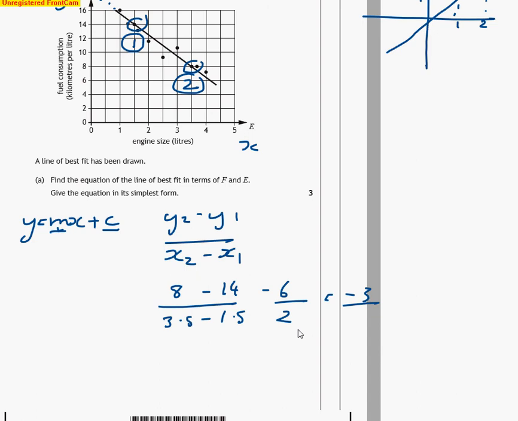Now to work out c, we just substitute a point back in here with our m. Okay, so let's take point 2, be nice and easy. Okay, so point 2 is 8 and 3.5. So we've got y is equal to 8, m is equal to minus 3, and that's times the x, which is 3.5, and then we're going to add c. Okay, so minus 3 times 3.5 is minus 10.5, plus c.